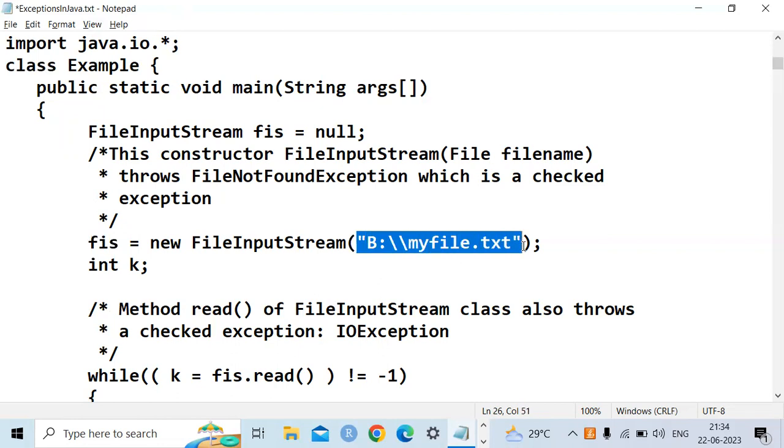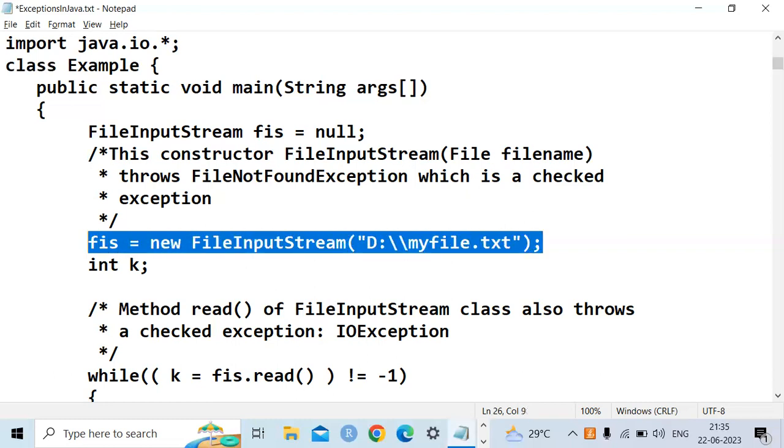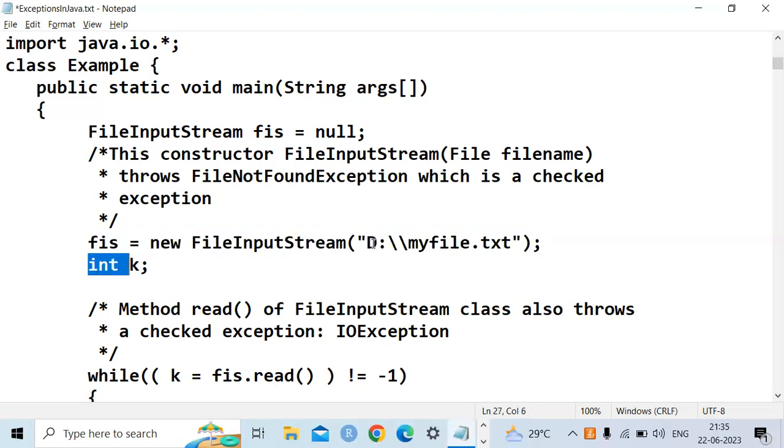So what it helps is, indirectly I have a D drive. In the D drive, I have a file myfile.txt. What the statement does is it will open the file which exists in the specific location or specific path, and make it available to read. Now I am using one variable k.